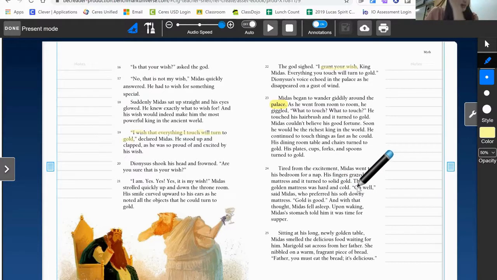Okay, so paragraph 24, this paragraph describes the first important event that is a result of his wish. He turns his mattress to gold, which makes it uncomfortable. I know this is important because it's the first thing that he turns to gold that he regrets. So I will highlight this. His fingers grazed his mattress and it turned to solid gold. And it was hard and cold as a result. Yes, he's gonna regret this.